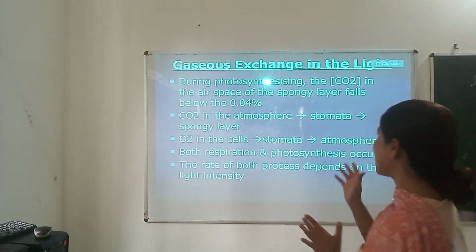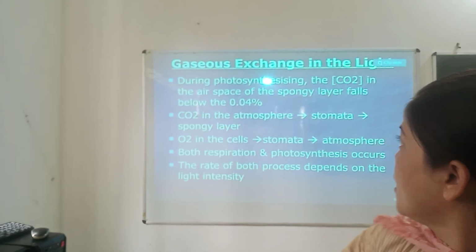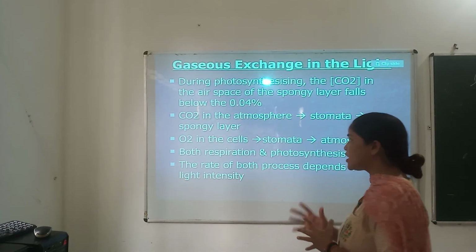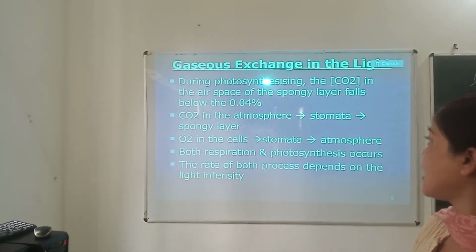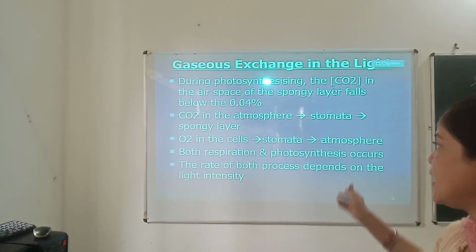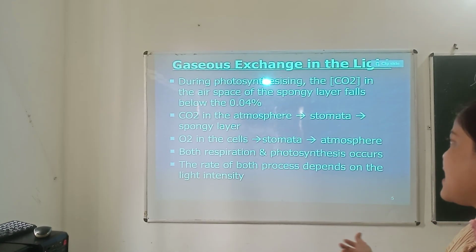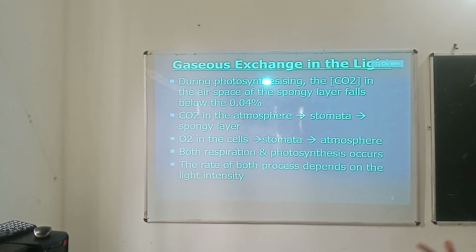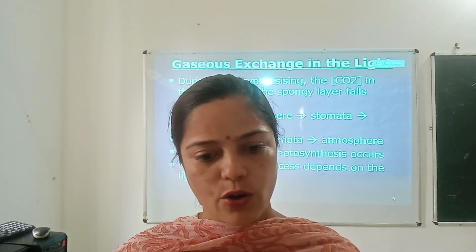Okay? So, the gaseous exchange in the light: what happens during photosynthesis? The carbon dioxide in the air space of the spongy layer falls below 0.04%, and carbon dioxide from the atmosphere goes to the stomata and then through the spongy layer. Oxygen in the cells goes through the stomata and then into the atmosphere. Both respiration and photosynthesis occur, and the rate of both processes depends on the light intensity. Okay?